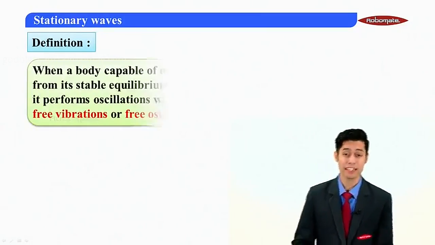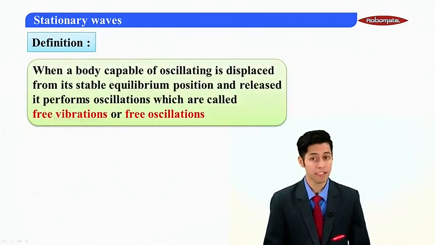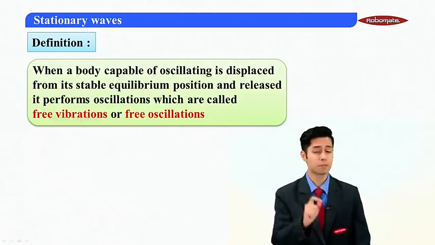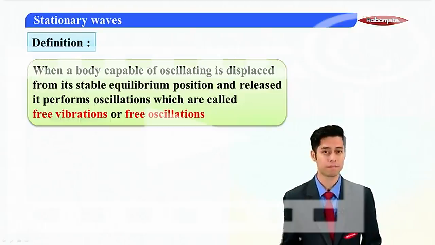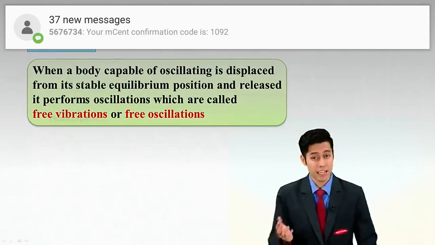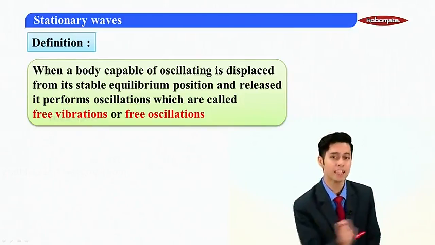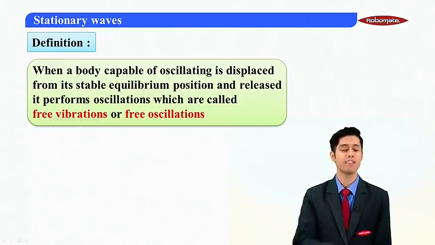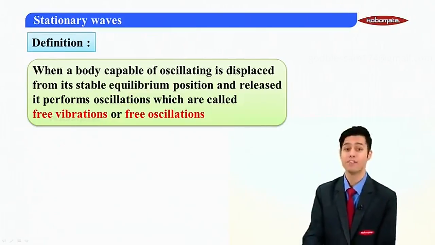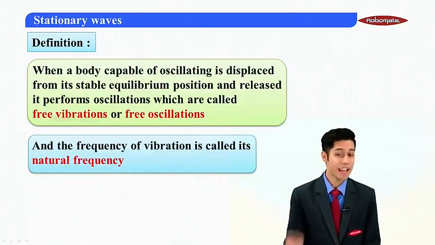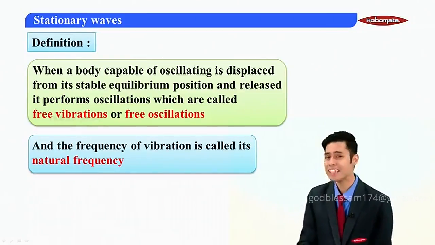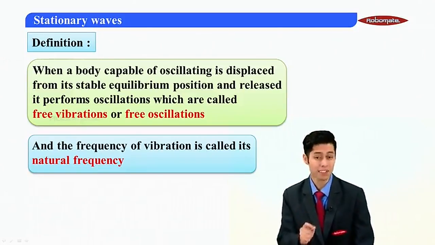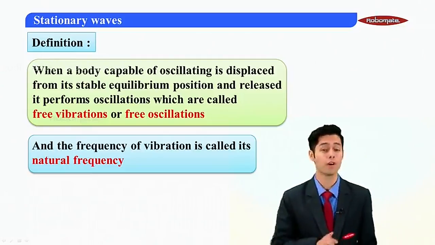Let us move ahead to study the definition of free vibrations. It states that whenever a body which is capable of oscillating is displaced from its stable equilibrium position, like a simple pendulum, and released, it performs oscillations which are called free vibration or free oscillations. This frequency is called the natural frequency of the vibration because this is that frequency with which the body oscillates.